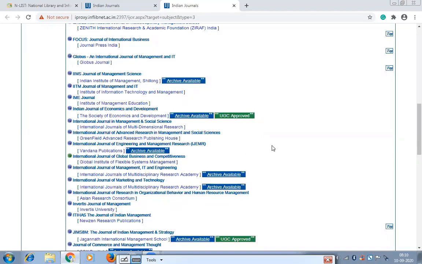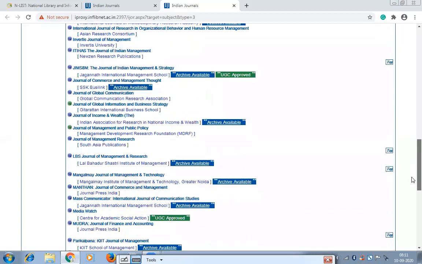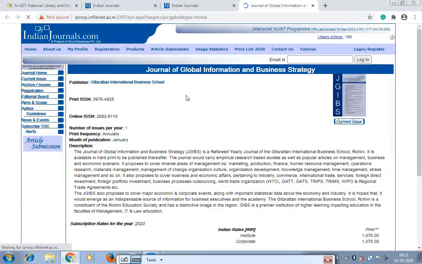Therefore, whenever you are thinking of publishing something, you need to check the UGC approved list on the UGC site, shortlist some journals, and then find out which journal is suitable for your article. Now here you can see some are in blue and some are in green. Green means this particular journal is available for open access. Whatever articles are in this journal, you can download those articles. And blue means it is a subscribed one, you cannot download those articles, at least the current issue. We'll see the open access one.